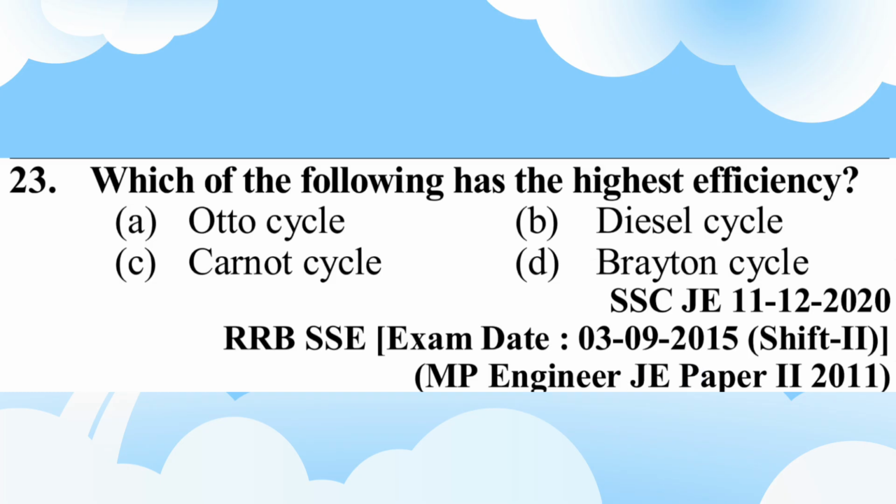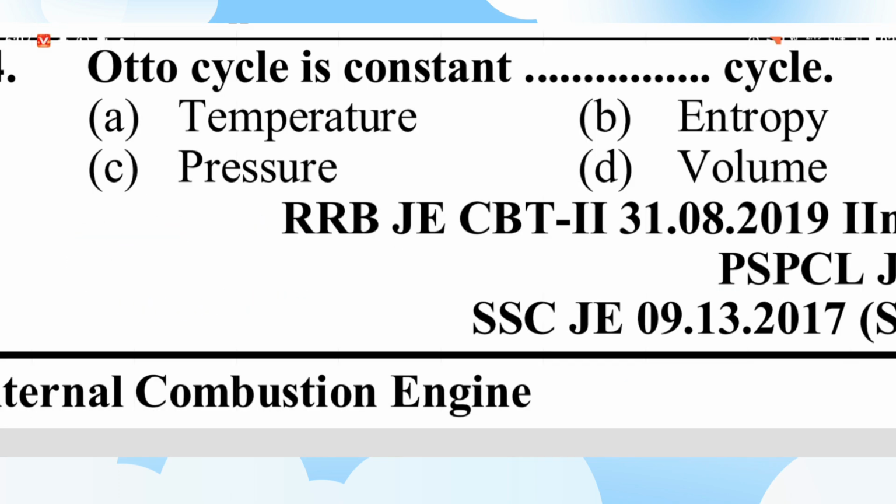Which of the following has the highest efficiency? A Otto cycle, B diesel cycle, C Carnot cycle, D Brayton cycle. Carnot is an ideal cycle, so its efficiency is always more. Friends, question number 24. Otto cycle is a constant dash cycle: temperature, entropy, pressure, volume. Constant volume.